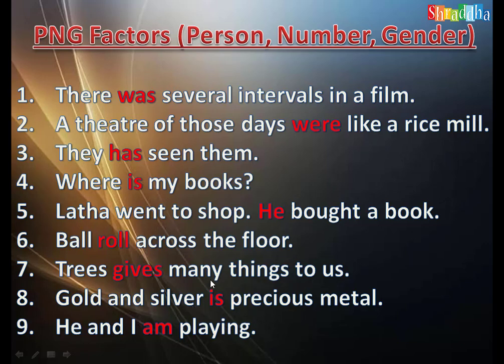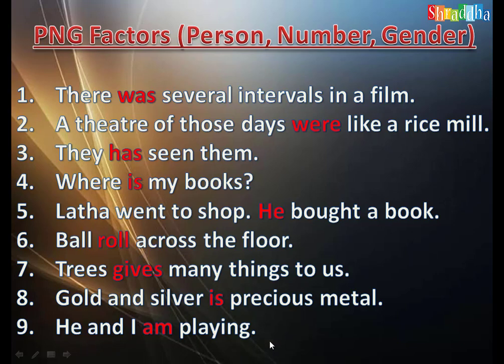Gold and silver, here two metals are there, two subjects linked with the conjunction and. You should not use is. Gold and silver are precious metals, because I am not talking about silver only. Here in the subject place there are two, that means a plural noun is there, so we have to take are.